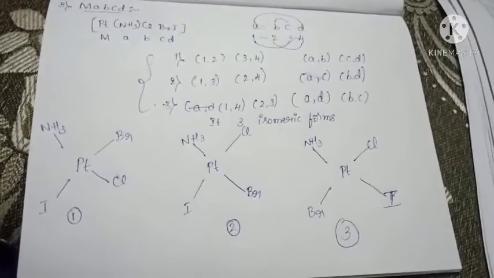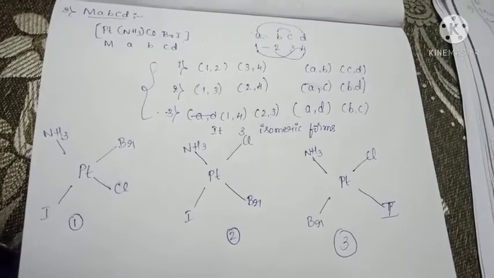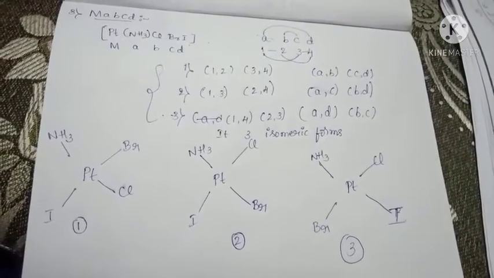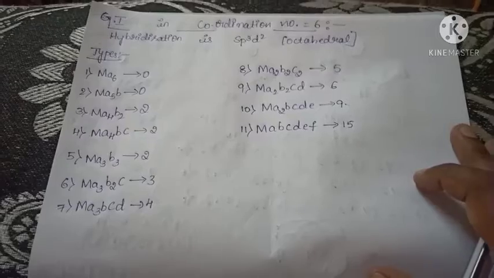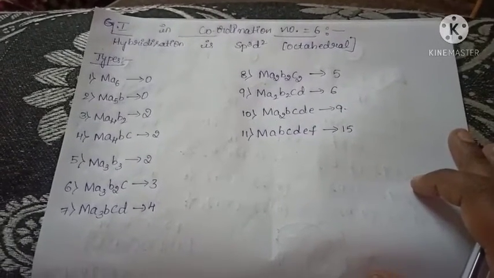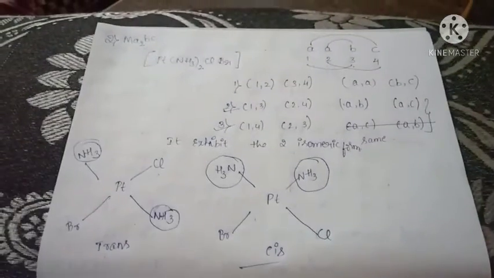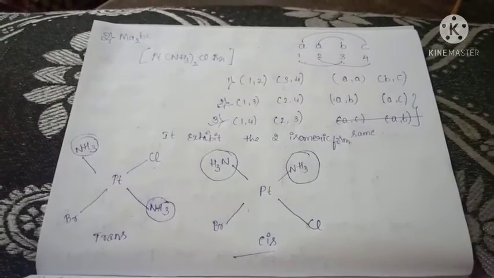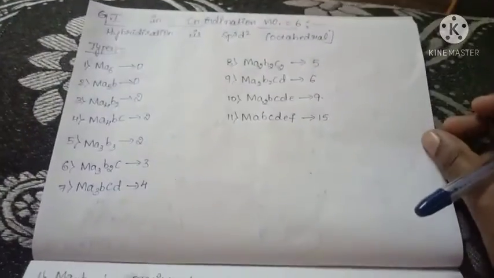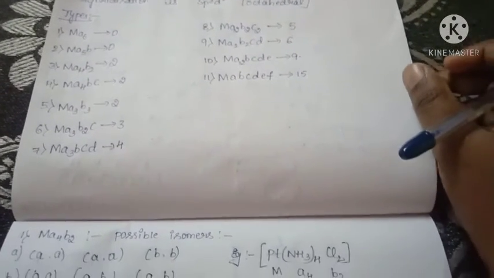These are all the types of geometrical isomerism with coordination number 4. We learnt about geometrical isomerism in coordination number 4. There are 5 types. In that, 2 types do not show geometrical isomerism because they have the same type of ligand.